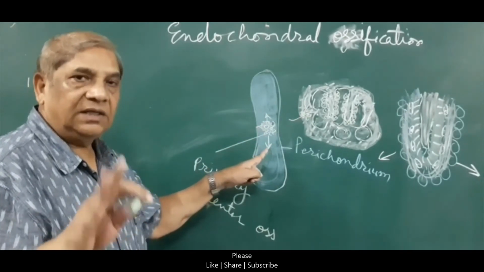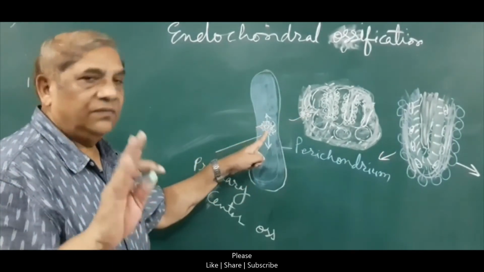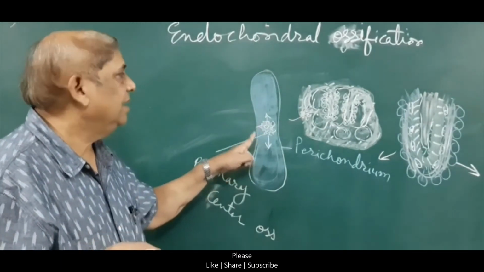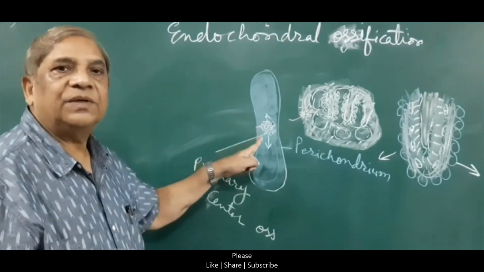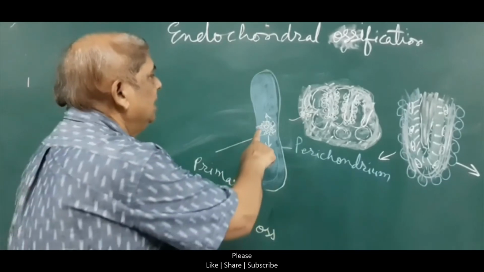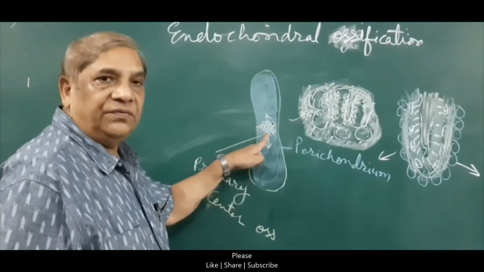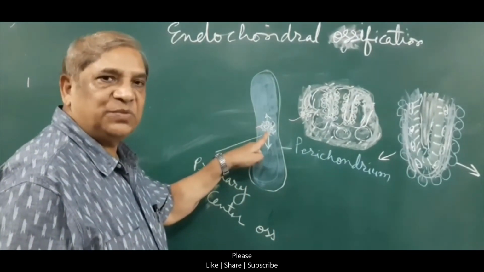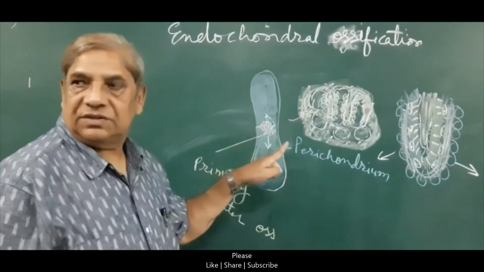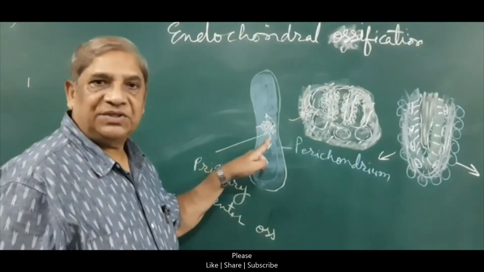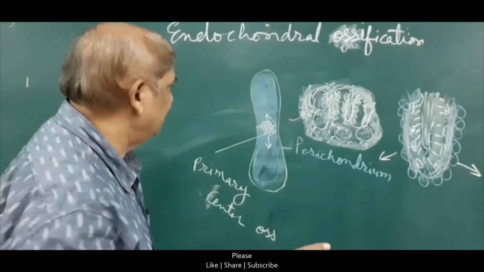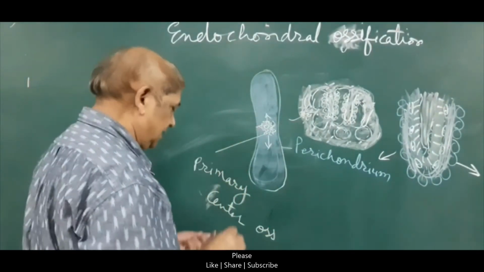So see, this cartilage is not converting into bone. First the cartilaginous cells die, and in this area the new bone formation takes place, replacing the cartilage which was present previously. This is how the bony formation will take place in this primary center. This is called endochondral ossification, because it is due to the replacement of the cartilage. So bone is replacing the cartilage.